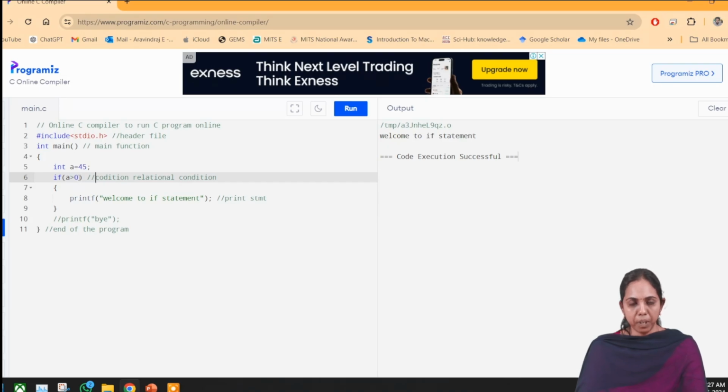So I have applied one of the conditions here. This is how, if you have any conditions to apply in a program, we can use an if. If is nothing but a keyword. Int is also a keyword which is used in the programming language. So a greater than 0.